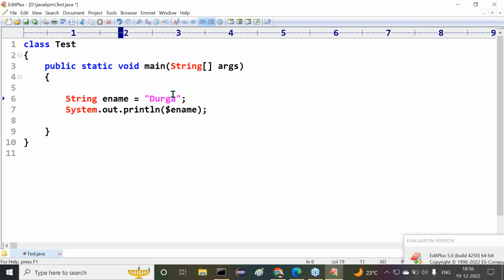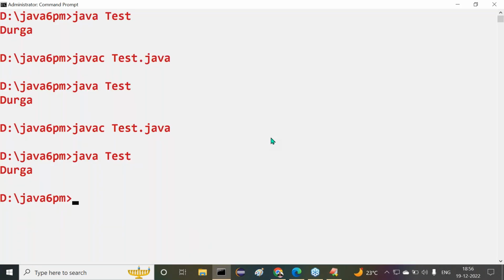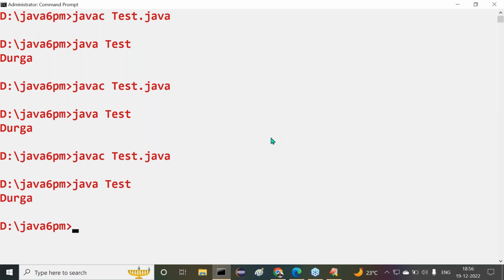Say, for example, here I provided dollar in the middle of the identifier, eno dollar. That doesn't matter here. Subsequent symbols may be dollar. No compilation error. Now java Test. Here we are getting Durga as an output.